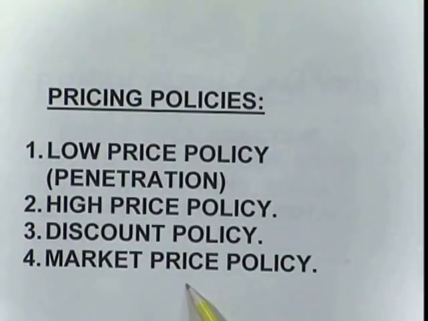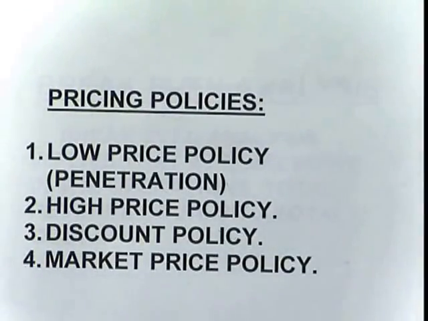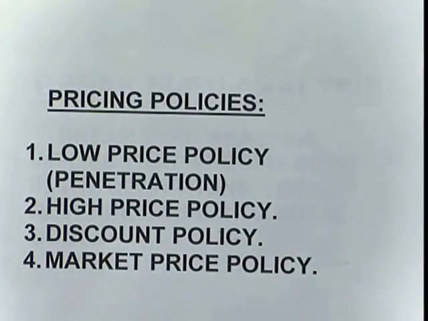Next is market price policy. Say for example I am entering TV manufacturing. Now what price will I give? It is the market price, because there are a lot of brands of TVs being produced, many people are buying them and have already bought, so it is open to the market.